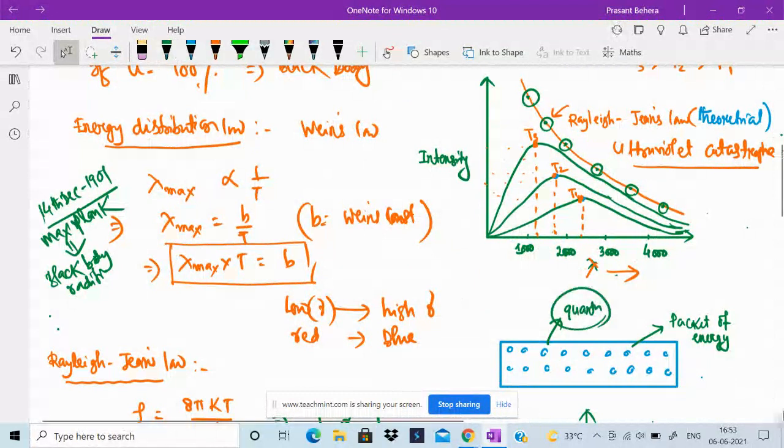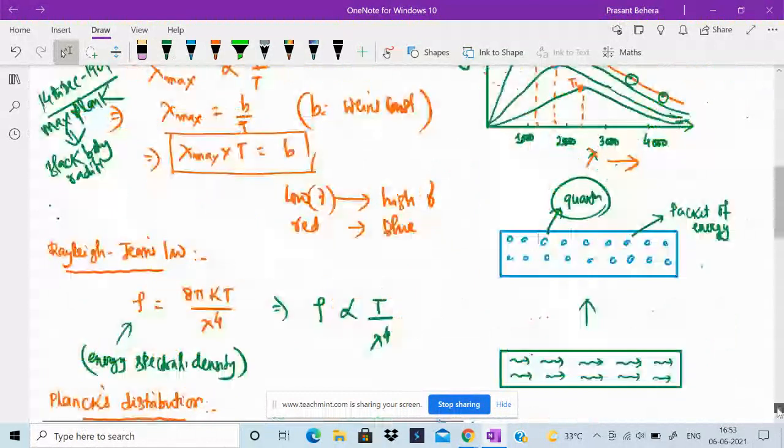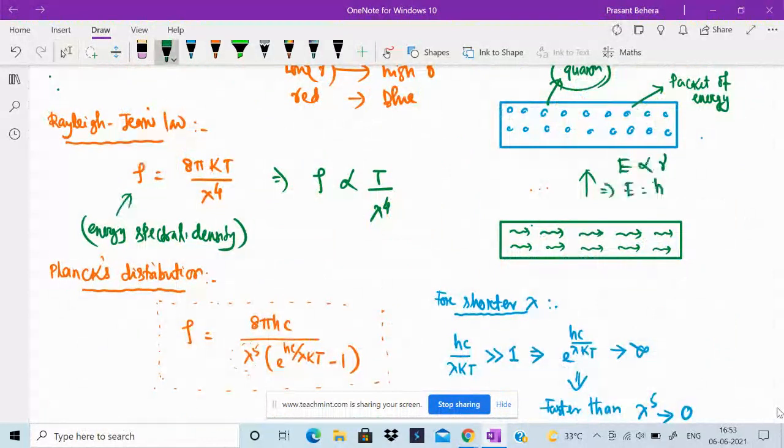The energy is directly proportional to the frequency of radiation. Max Planck derived the equation: energy is directly proportional to the frequency of radiation, and E is equal to h nu, where h is the Planck's constant.